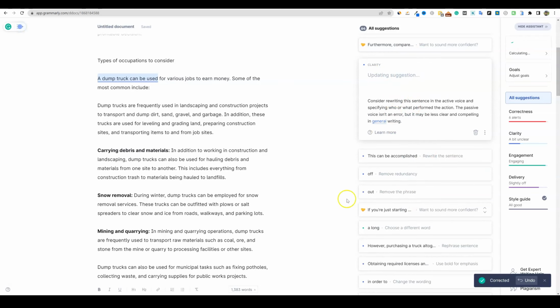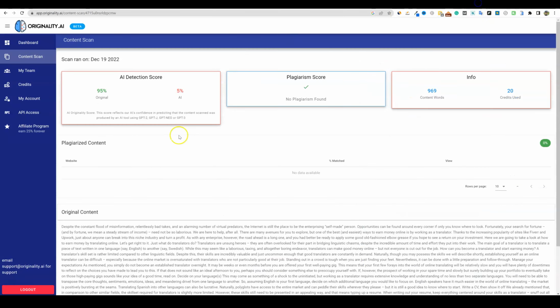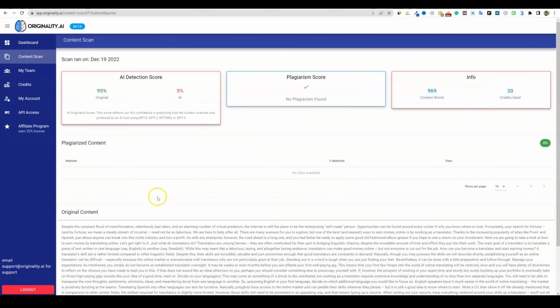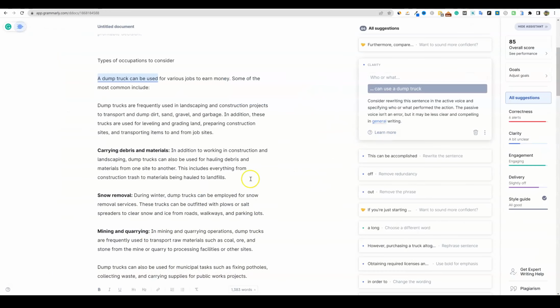But let me push pause on this, and then we'll do a check real quick and see what score we can get over here in Originality. I'm not basing everything off of this tool. It's a new tool, Originality.ai, but it's one of the only ones that we have to go off of. My first couple of tests really do show that human generated content scores extremely high, 70 or higher, and the AI usually scores 25% or less. So in a sense, it does work. But I'm going to push pause, get through this, and then do that one last test for you guys.